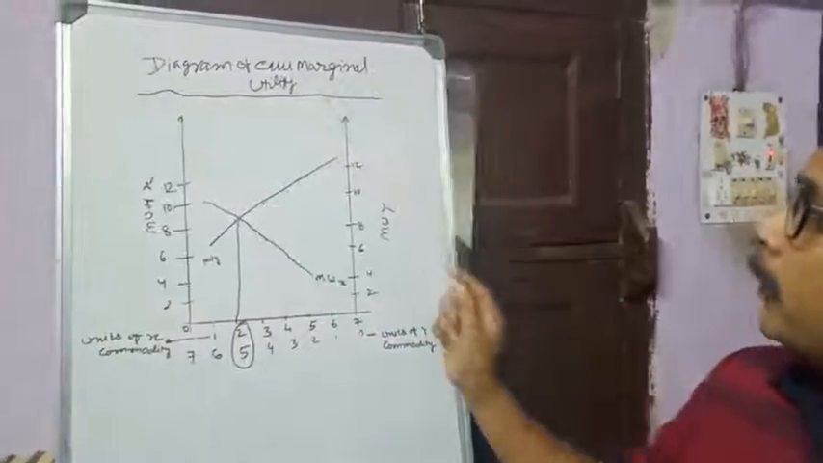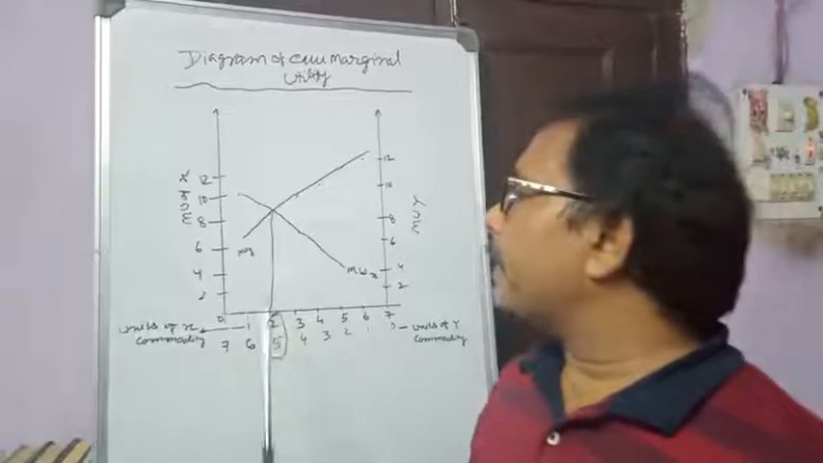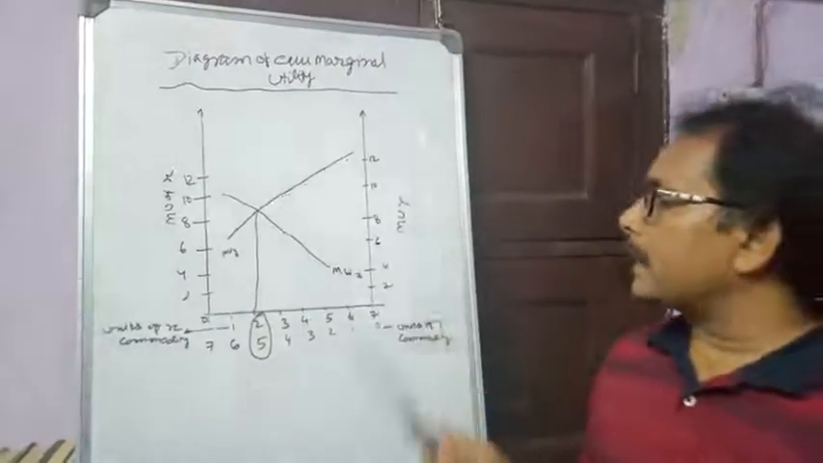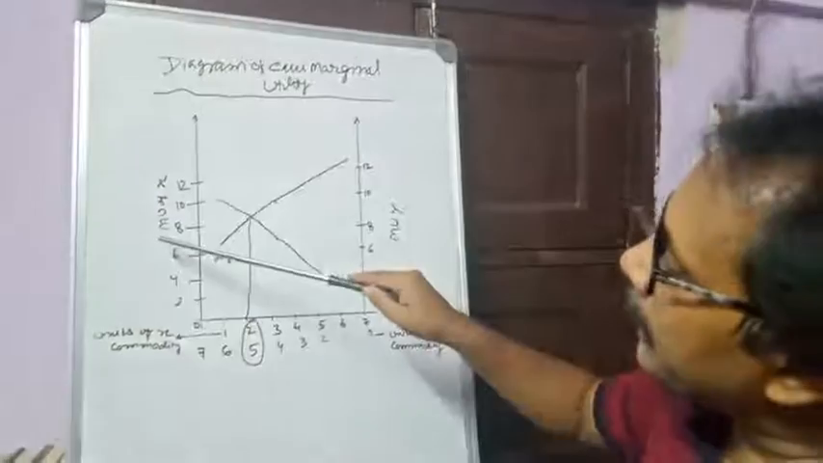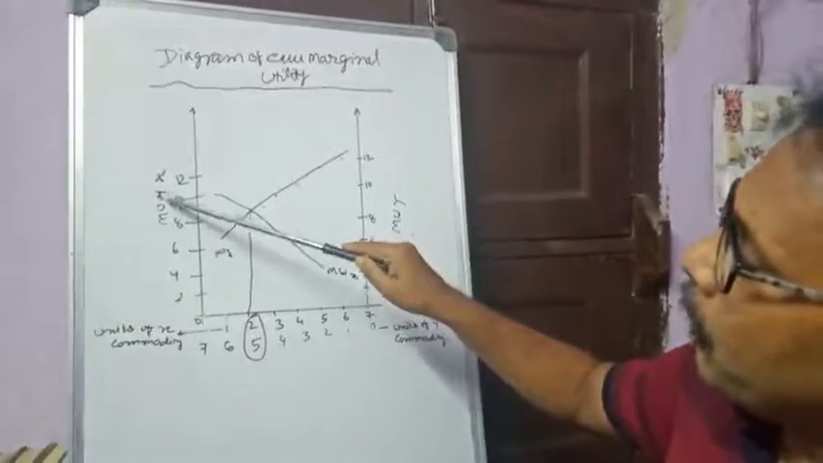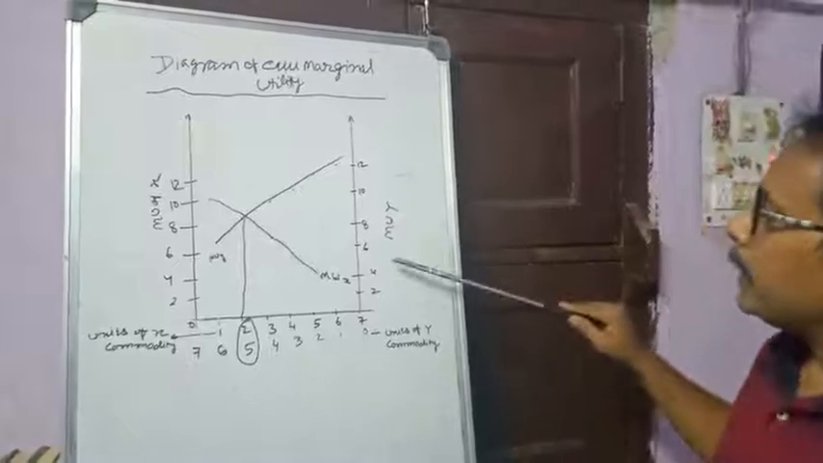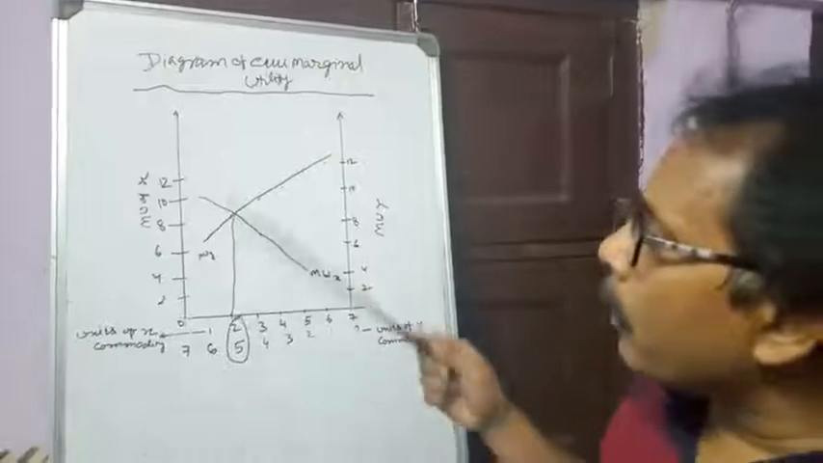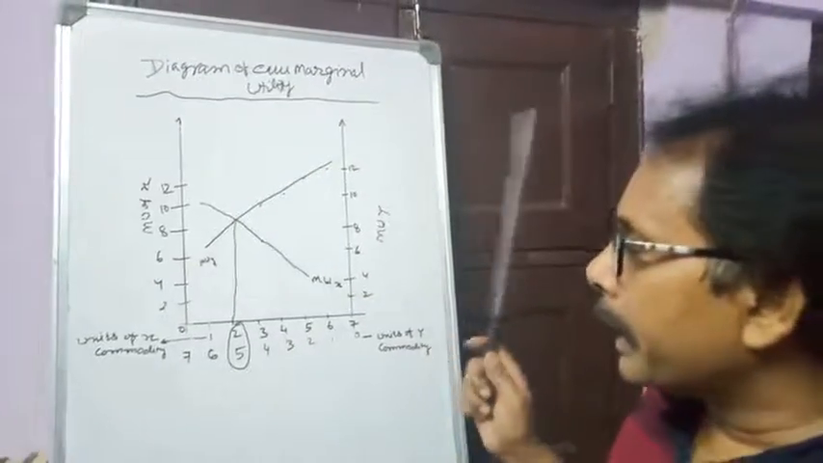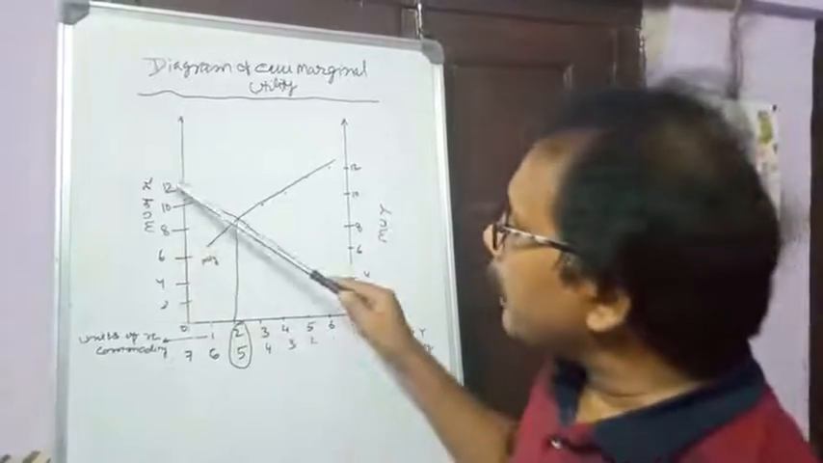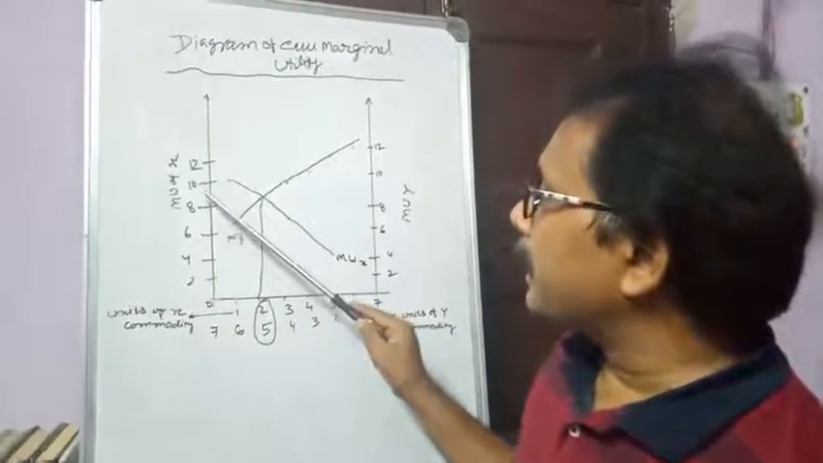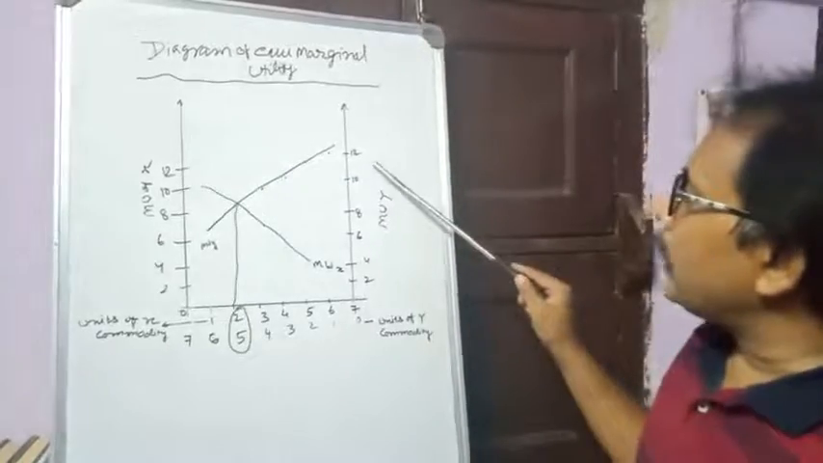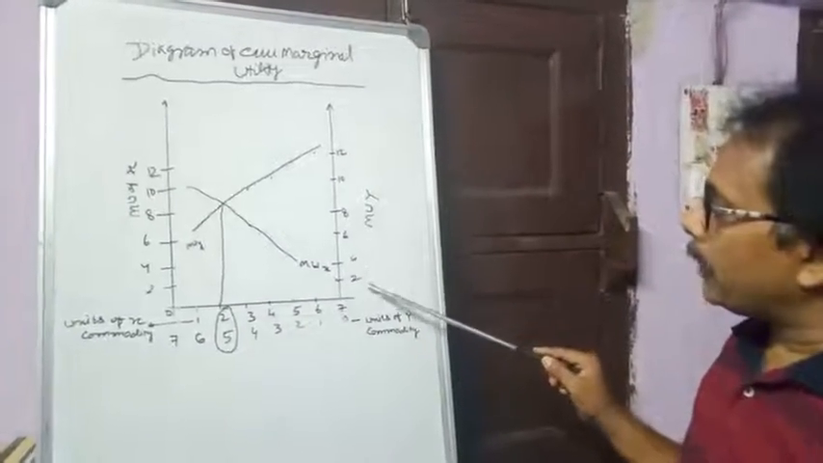The equimarginal utility can also be explained with the help of the following diagram. Here there are 2 vertical axes. On the first vertical axis, MU of X is denoted, and on the other vertical axis MUY is denoted. We have already calculated in tabular form the marginal utility of X, that is 10, 8, 6, 4, 2, and of Y, 12, 10, 8, 6, 4 and 2.